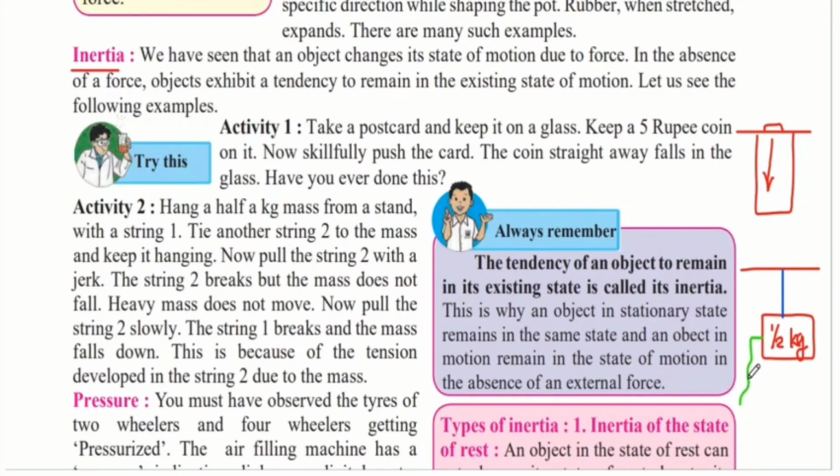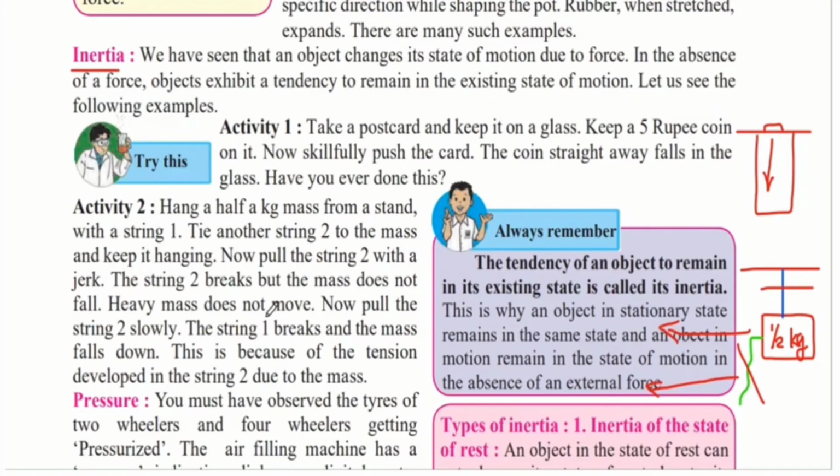When you pull on the string 2 very suddenly in this direction, you will notice that because of the force and the suddenness, this string will break, that is, the green string will break. But if you pull it very slowly towards this direction, you will notice the mass also moves in this direction and the blue string will break.